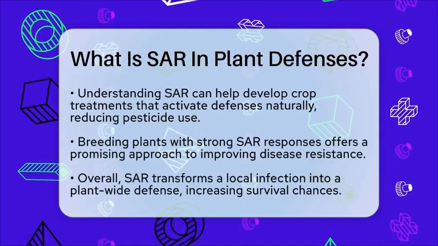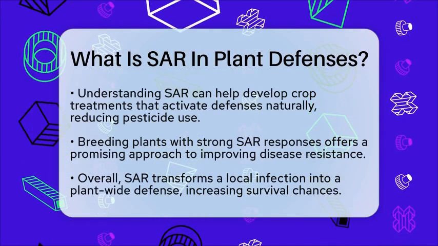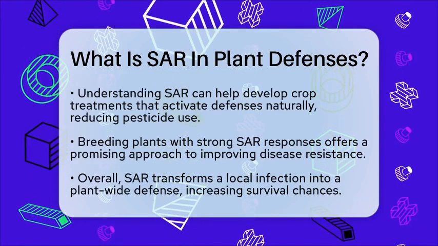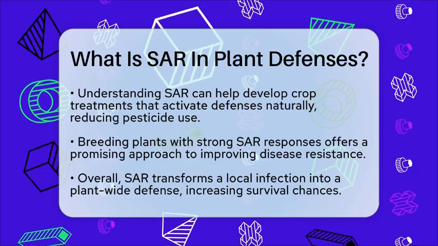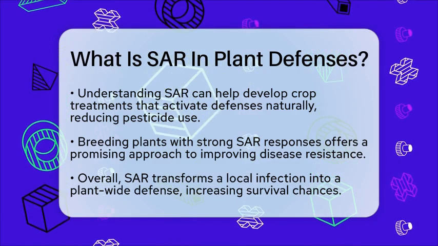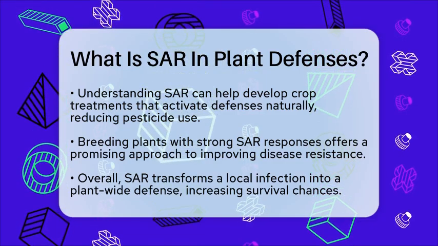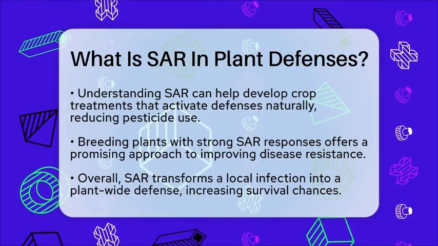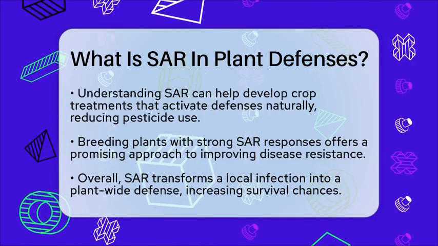Some treatments can trigger SAR before an infection occurs, boosting the plant's defenses naturally. This reduces the need for chemical pesticides and supports sustainable farming. Breeding plants with strong SAR responses is also a promising way to create crops that resist diseases better.